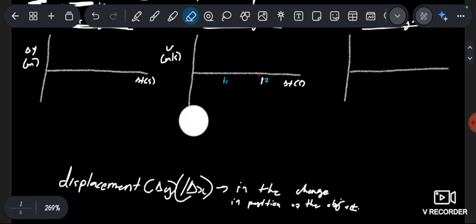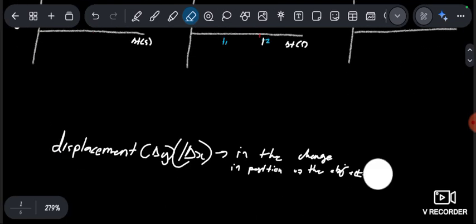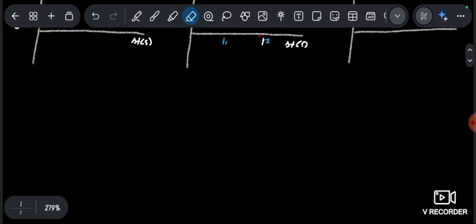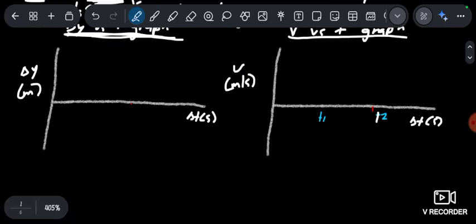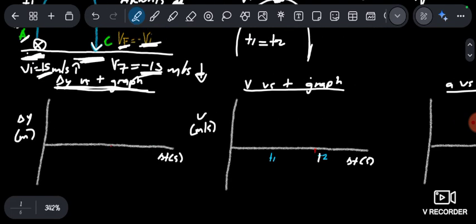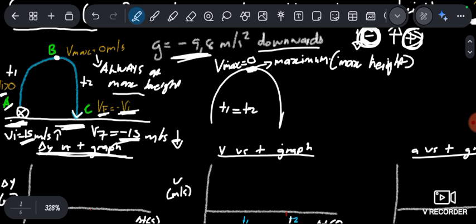I know, right? But now, we must always remember this. In this particular graph, right now I'm doing graphs. For this motion, I'm going to show you how to do it.